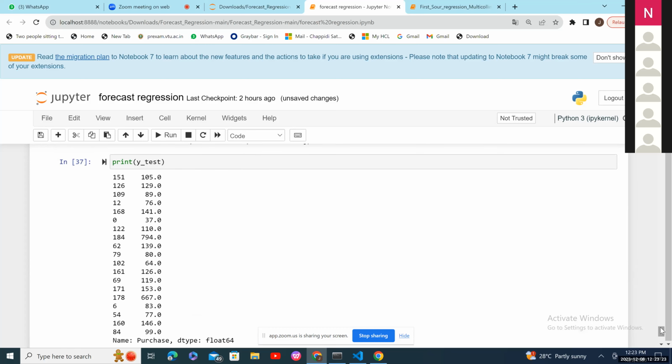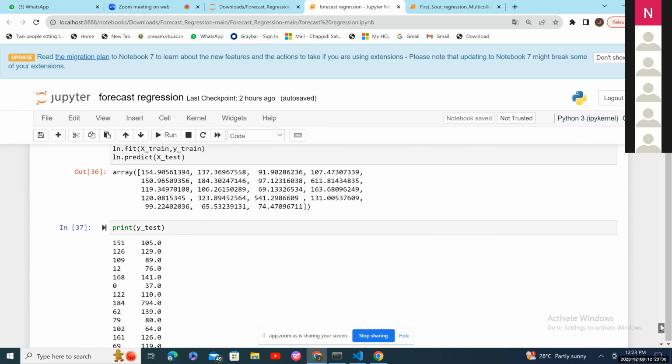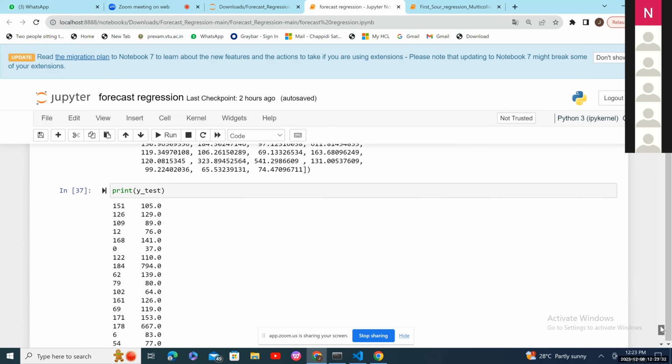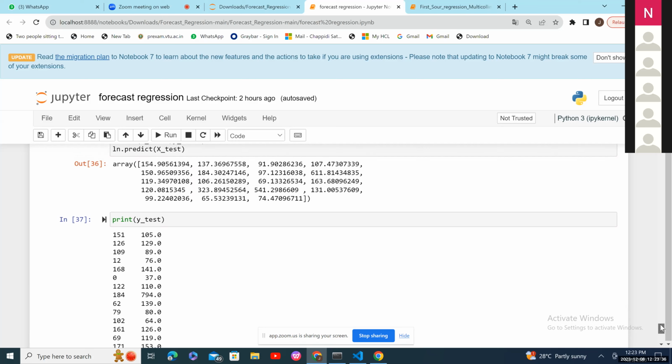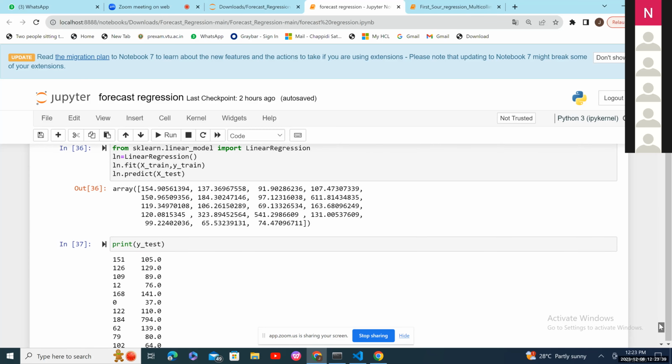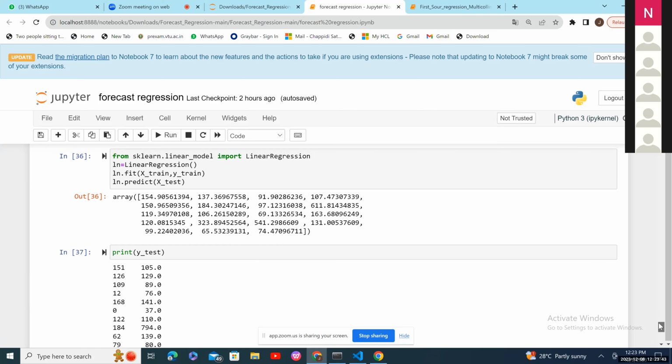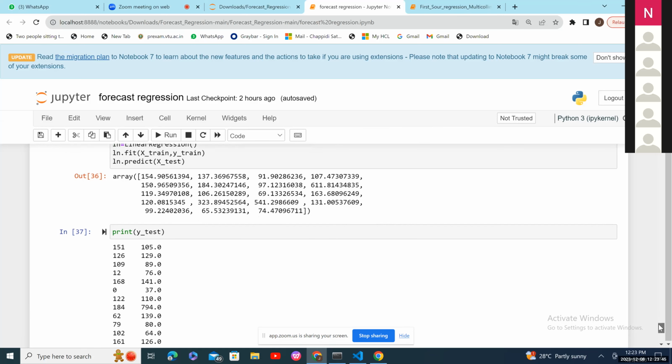Okay, now 105 is our actual value, and our model predicted that as 151. 154. Exactly. So 129 is our actual value. And what are these left values? 151, 126, 109, 12, 168. What do you think they will be called? Column number. Those are indexes. Okay, those are index numbers.